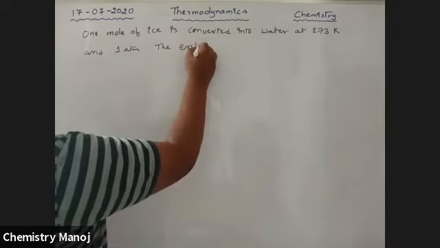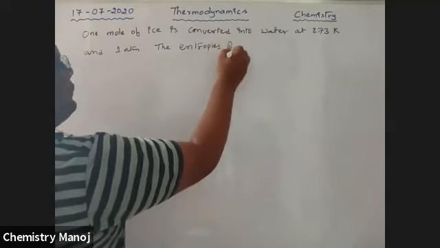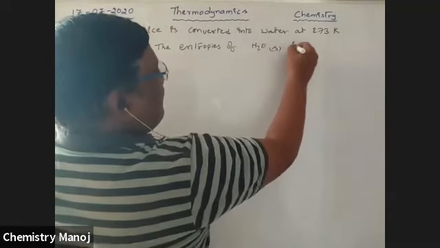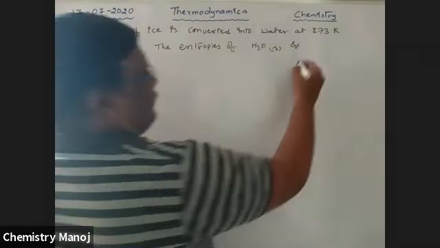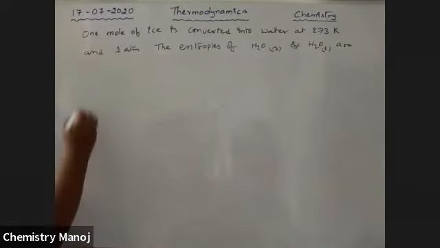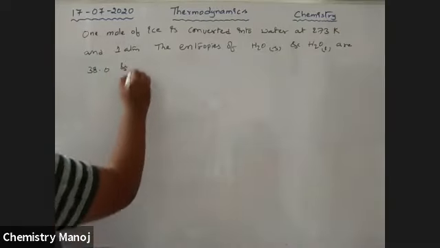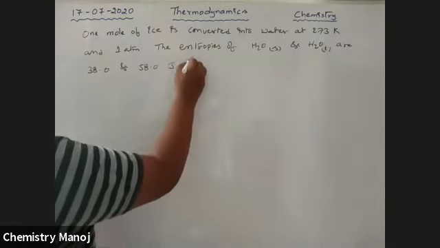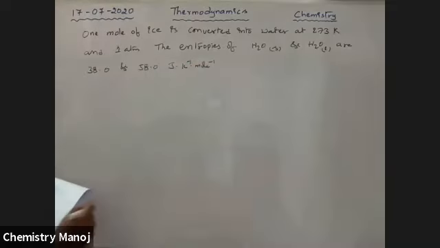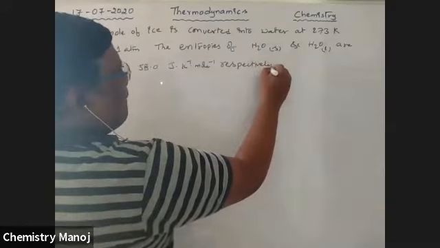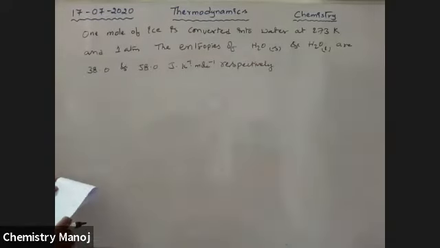The entropies of H2O solid and H2O liquid are 38.0 and 58.0 joule Kelvin inverse mole inverse, respectively.